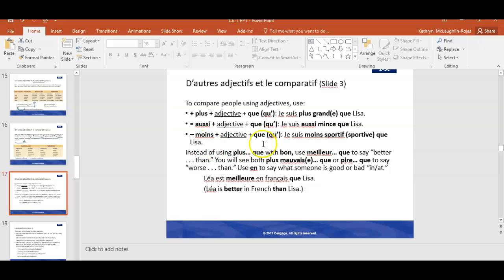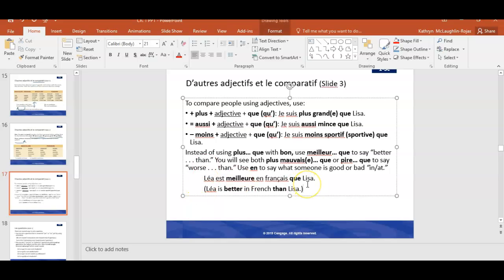Okay, moins que. Moins adjective plus que, of course, means less than. Je suis moins sportive que Lisa. Okay, and here's something important to know when you're talking about the adjective good, which is bon. Instead of using plus que, you wouldn't say je suis plus bonne que. It doesn't work that way in French. You would use meilleur que to say better than.